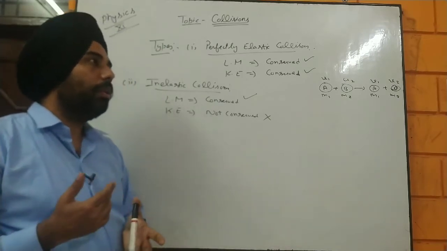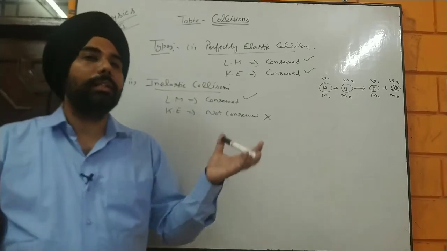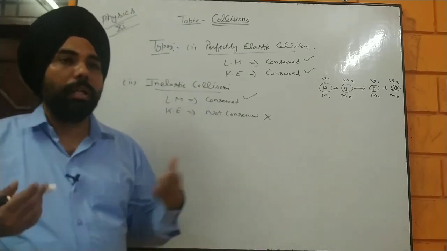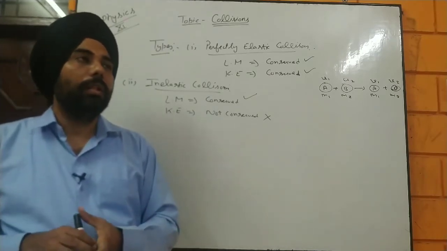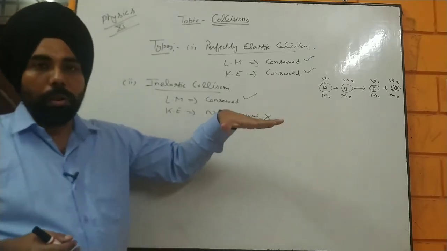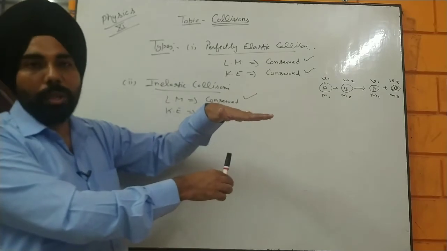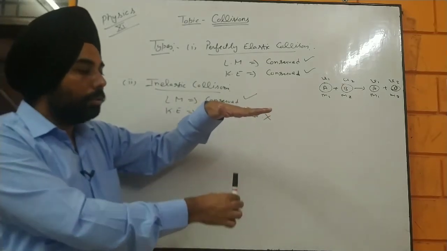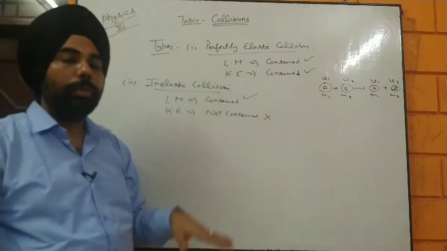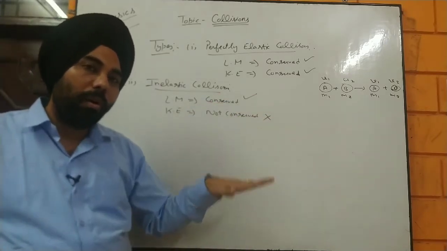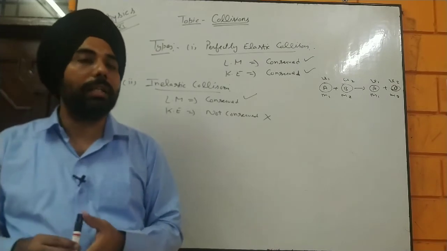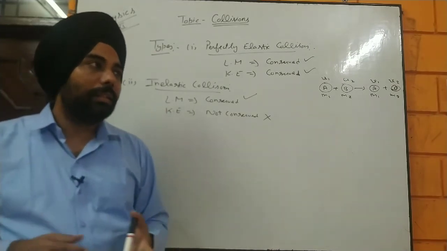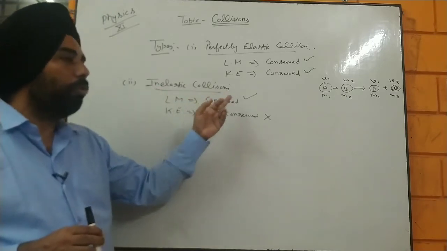You can easily take so many practical examples of that. All the collisions which are happening in our day-to-day life are inelastic collisions. In simple words, if you are dropping a ball, you know that it is not going to come back to the same height. It will rebound to a lower height, and in the second collision it rebounds lower again, which means it is always going to have a loss in kinetic energy. That is why it is not regaining its original height. So in practice, inelastic collisions are more familiar.